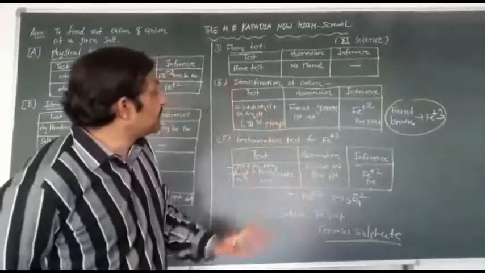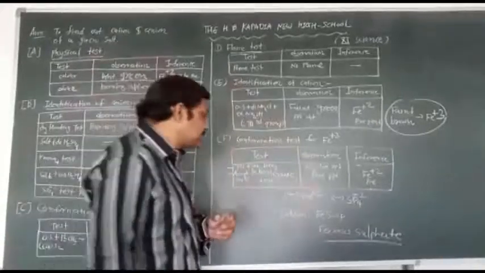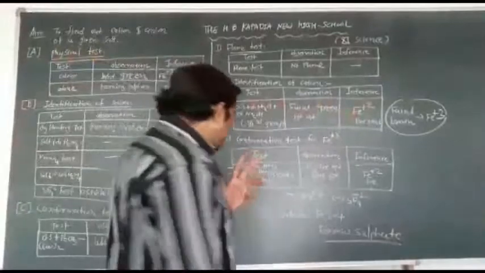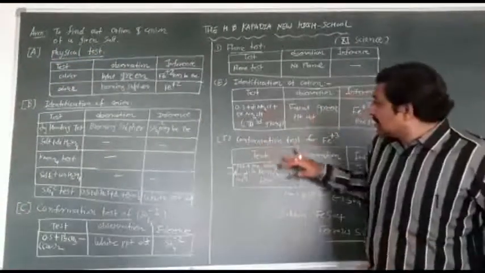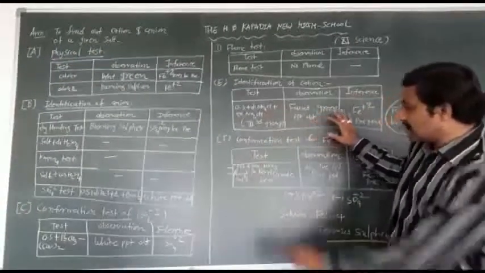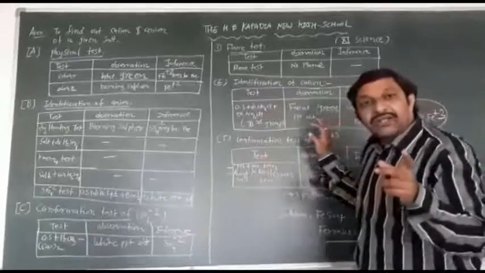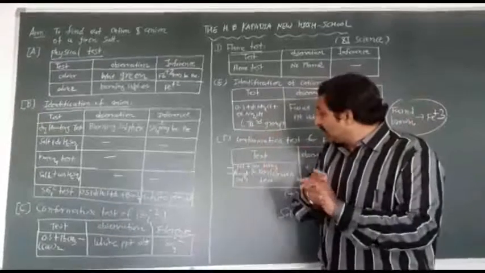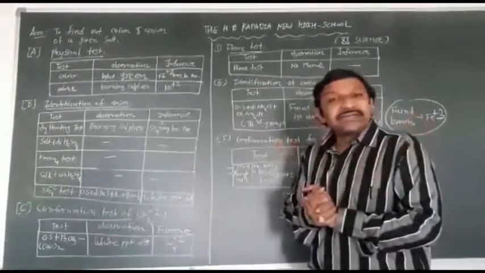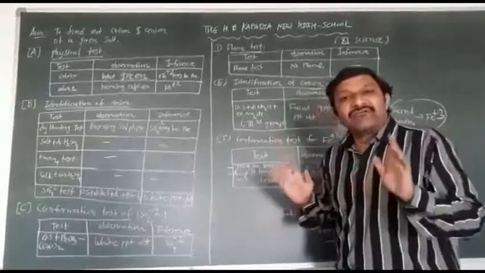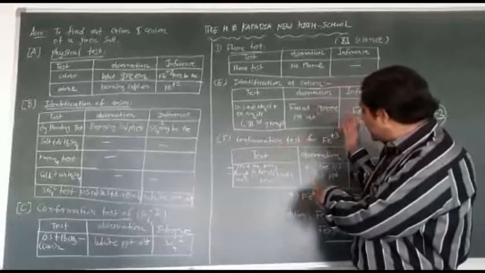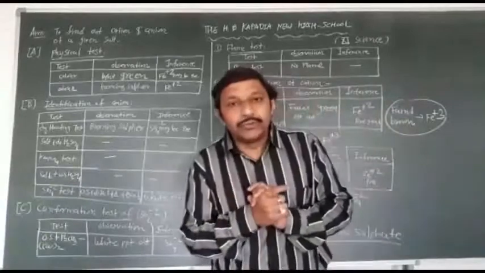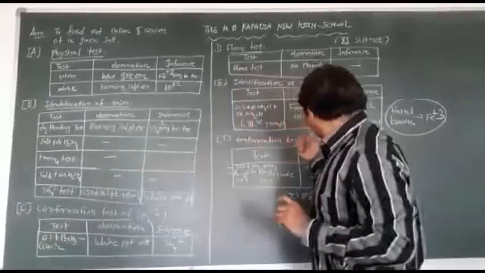Then the confirmation test of Fe+2: the precipitate is dissolved in HNO3. Then you have to add the ferricyanide test. So potassium ferricyanide solution you have to add, and you will get blue precipitate for Fe+2.